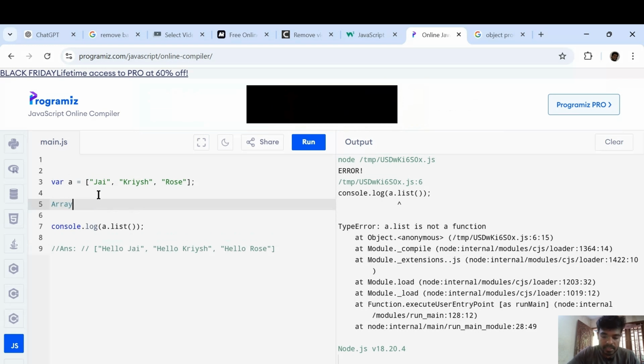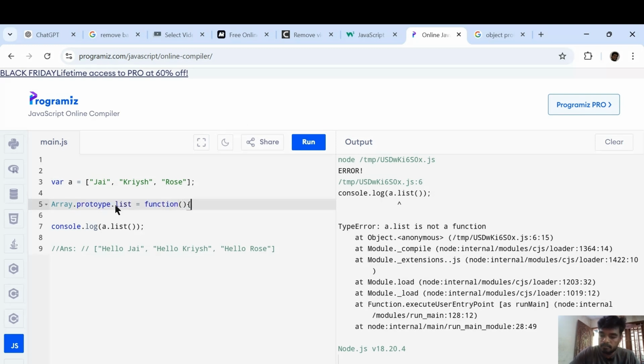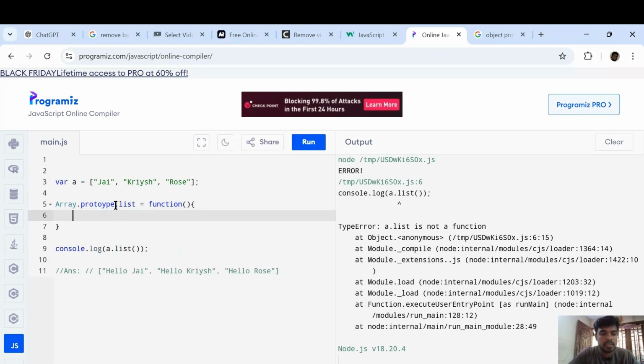Let me write Array. For Array we are going to add prototype. So Array dot prototype dot, the method name we need is list equal to. I want this method as a function, right? So I have to write function of, then this function wants to return this concatenated string, right?